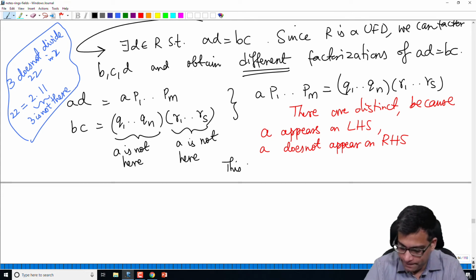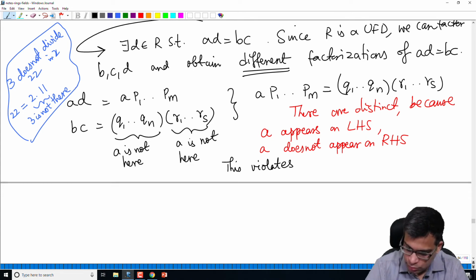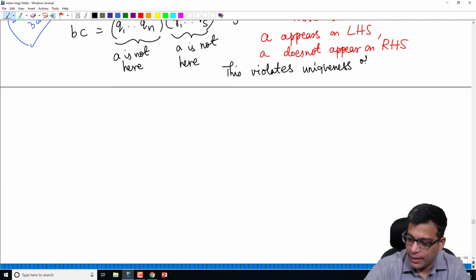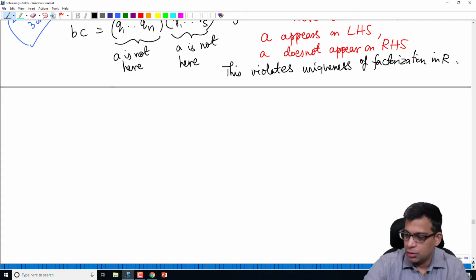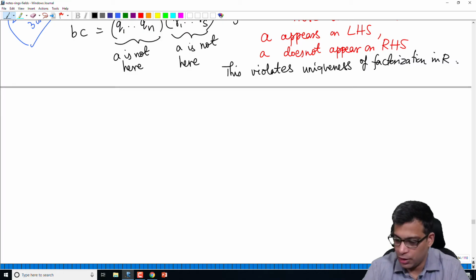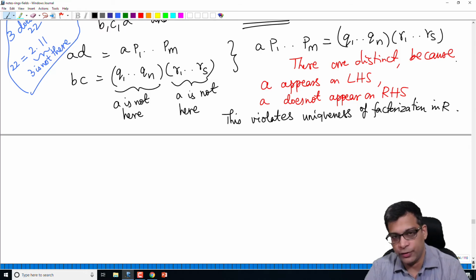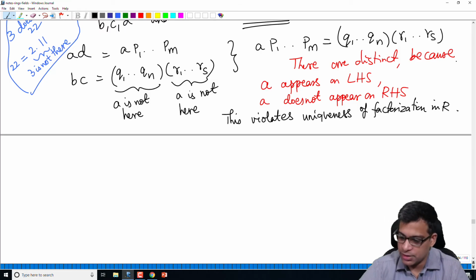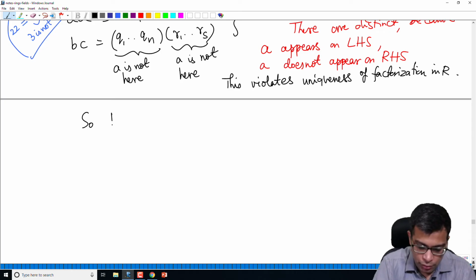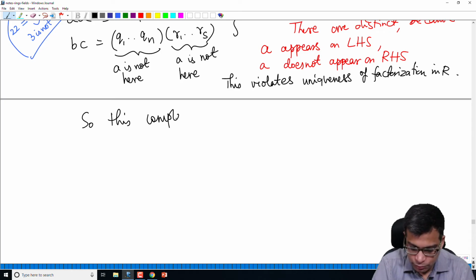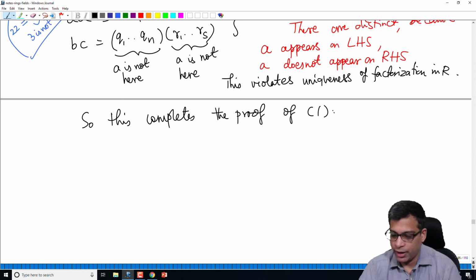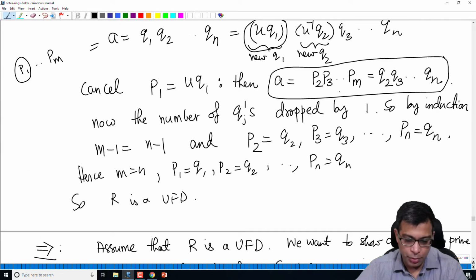But this violates what? Uniqueness of factorization in R. Right? R is a UFD we are assuming. So in a UFD, factorization is unique. But here we found two different factorizations of one element, which violates the uniqueness of factorization in R. So this completes the proof of one. Again, let me remind you, this is a very important proposition for us.